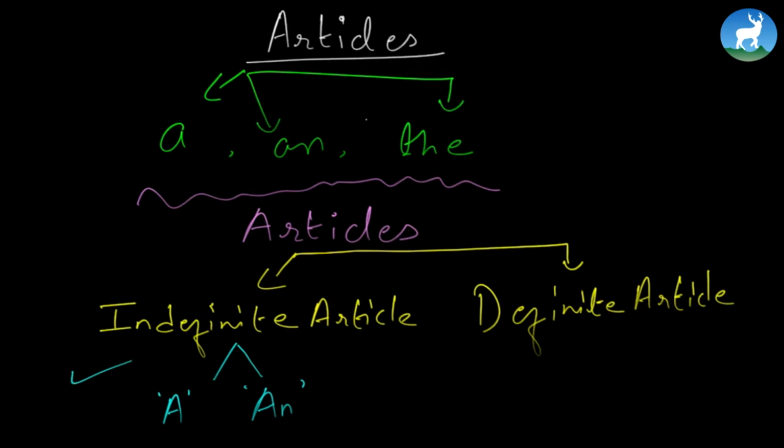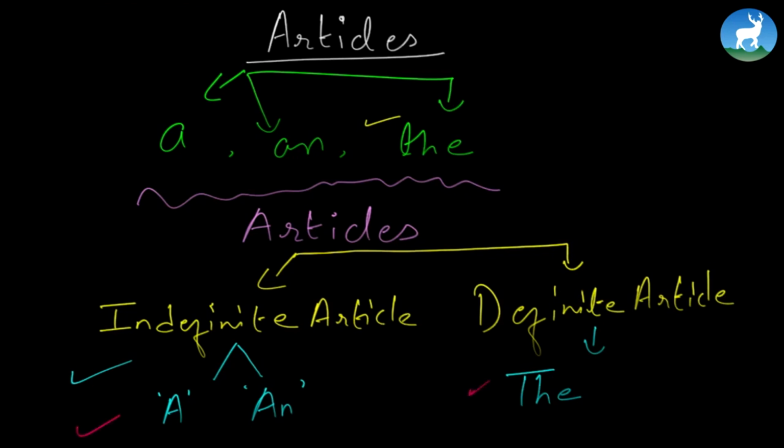What do we have left now? The is left. So the definite article is the. So far we've understood that a, an, and the are called articles, and articles can be categorized into two parts: indefinite article and definite article. For indefinite article, we have a and an, and for definite article, we have the.